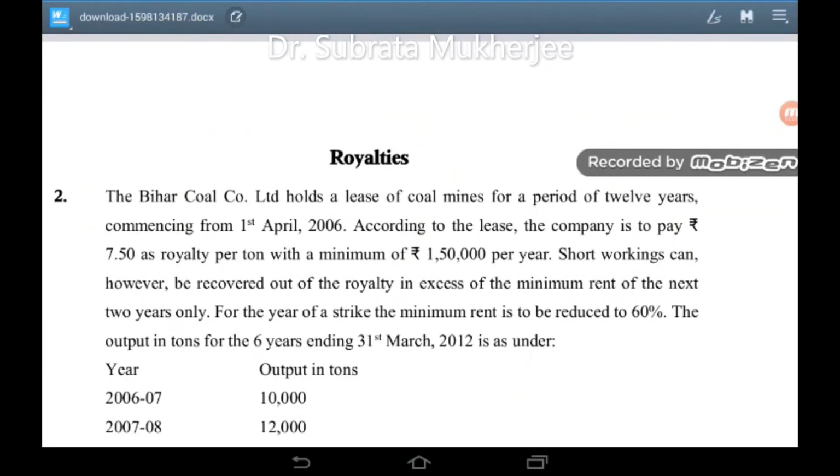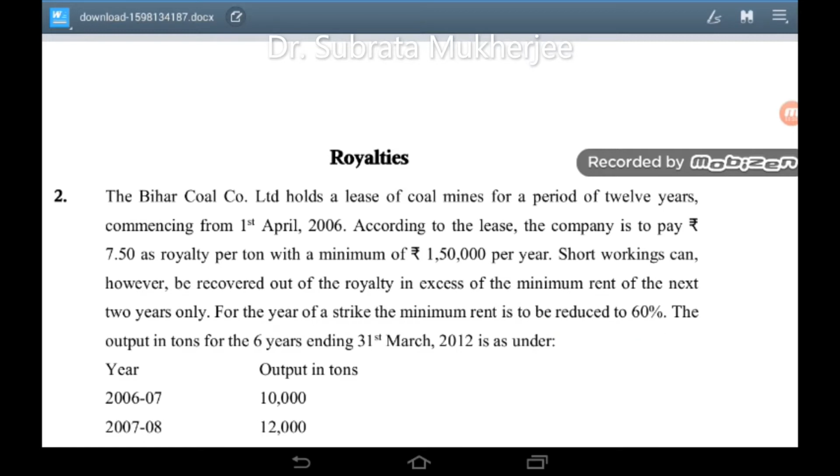The Bihar Coal Company Limited holds a lease of coal mines for a period of 12 years commencing from 1st April 2006. According to the lease, the company is to pay rupees 7.50 as royalty per ton with a minimum of rupees 1,50,000 per year. Short workings can, however, be recovered out of the royalty in excess of the minimum rent of the next 2 years only. For the year of a strike, the minimum rent is to be reduced to 60%.